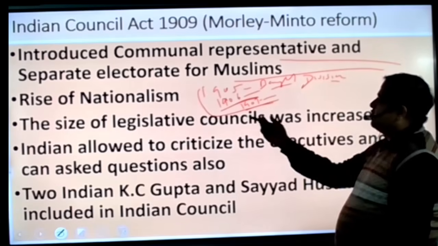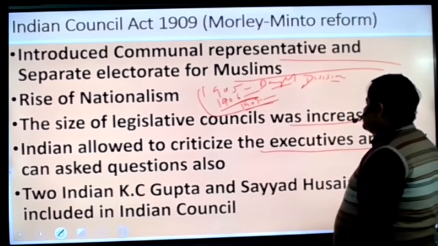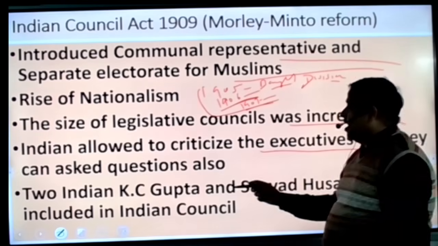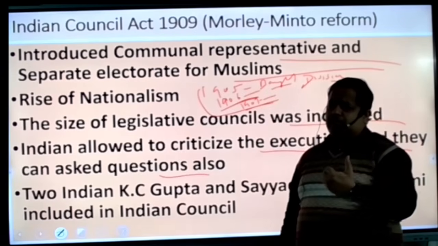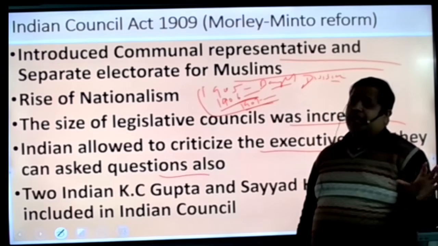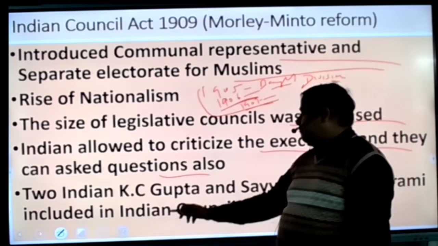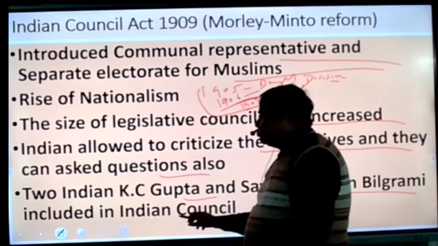Here, the size of the legislative council was increased. Indians were allowed to criticize the executive, and they could ask questions also. So year by year they were providing a little bit of right to us, and we became happy. Two Indian members, K.C. Gupta and Syed Hussain Bilgrami, were introduced in the Indian Council.